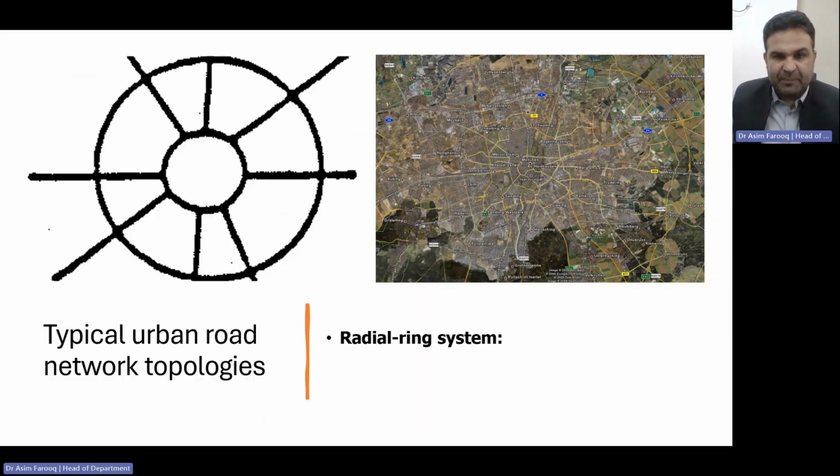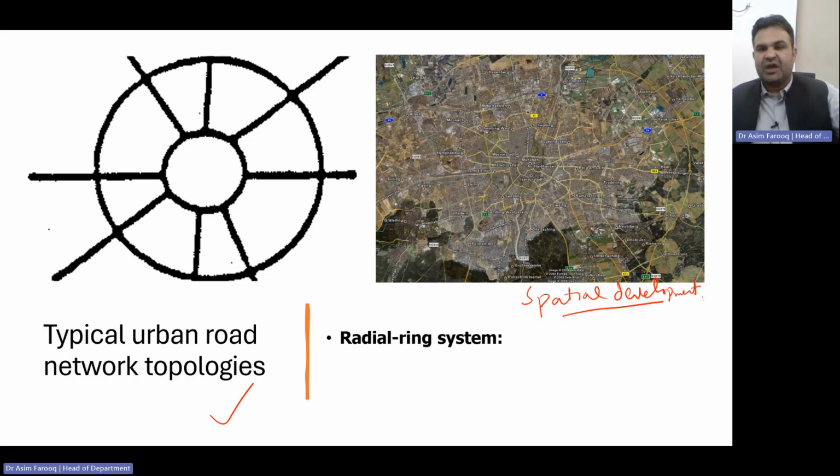That is the typical example of the German city of Munich, which is completely built on the radial ring system. Now we will try to understand the different network topologies. The first point is spatial development: how the origin, context, nature, and population are built and how different locations are connected with each other.